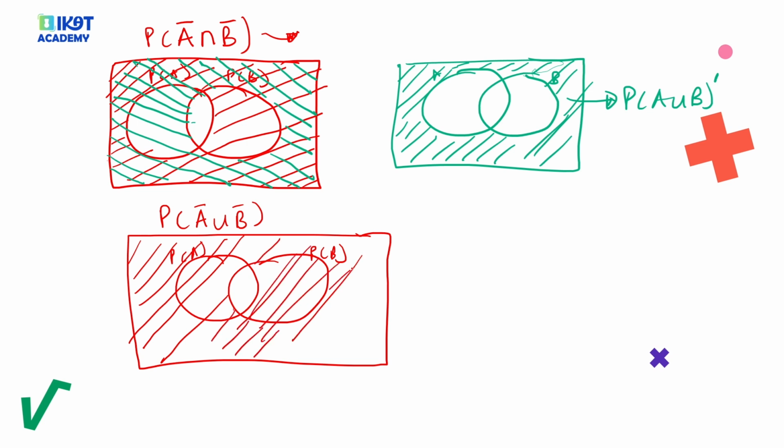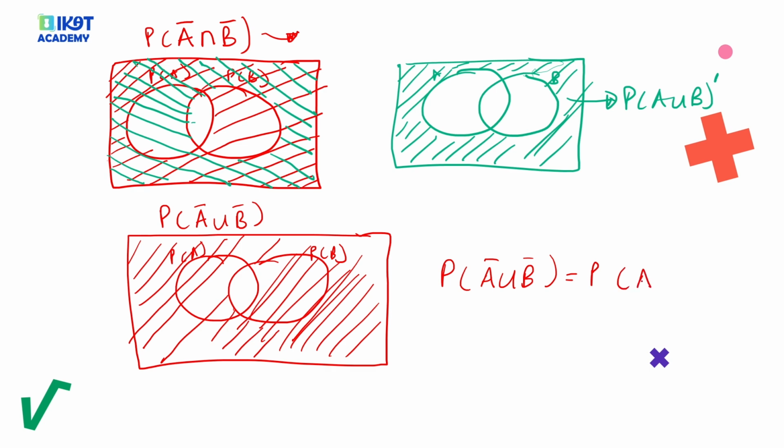So the probability of A complement union B complement is equal to the probability of the complement of A intersection B. You realize here the only thing not shaded is the intersection. Remember we said the complement means everything outside that set.